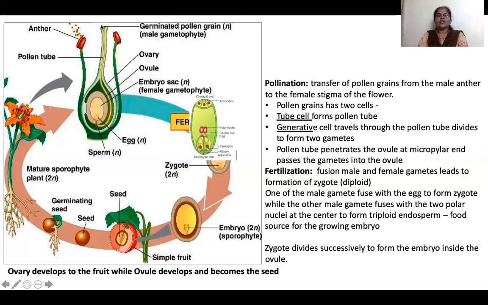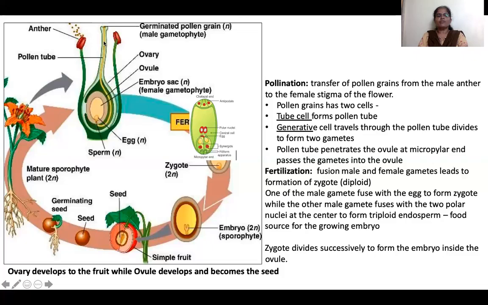Inside that tube, what does the pollen do? It releases a cell called the regenerative cell. This regenerative cell divides into two. That means what was 2n becomes n. Two gametes will be formed of n, haploid nature. Okay. The pollen regenerative cell, inside the pollen tube, divides into two, so two gametes will be formed.